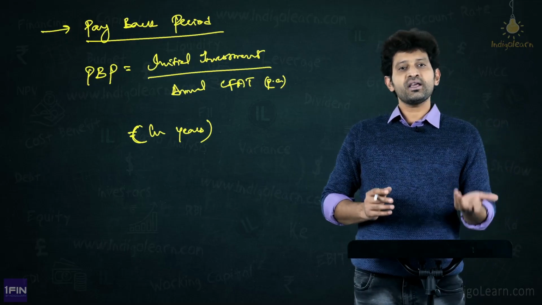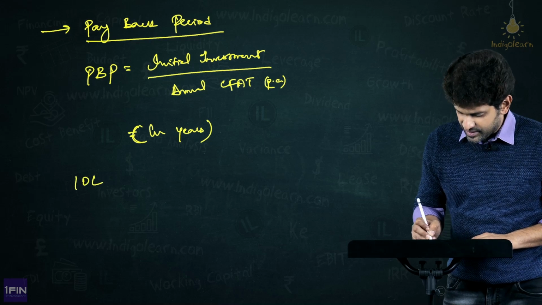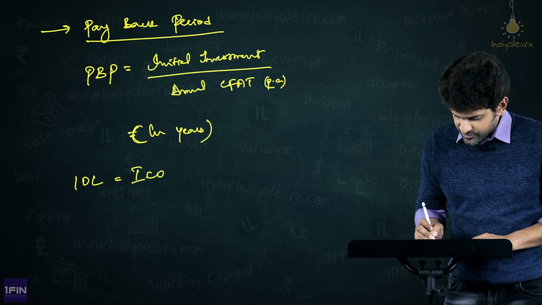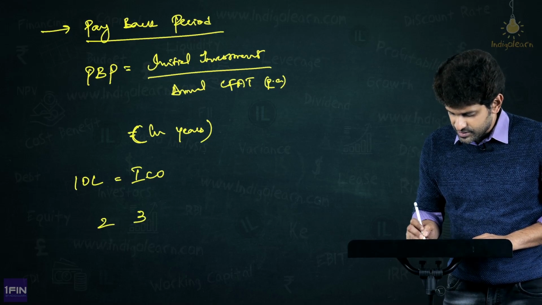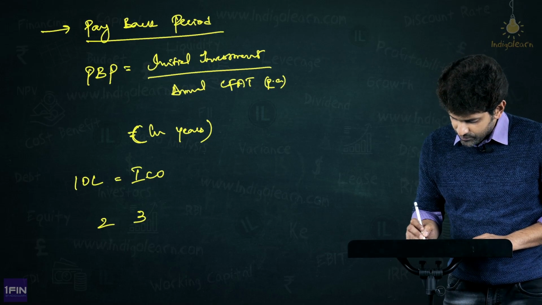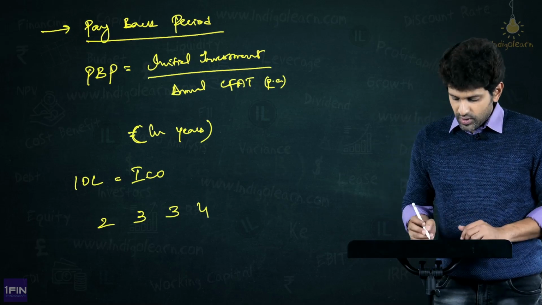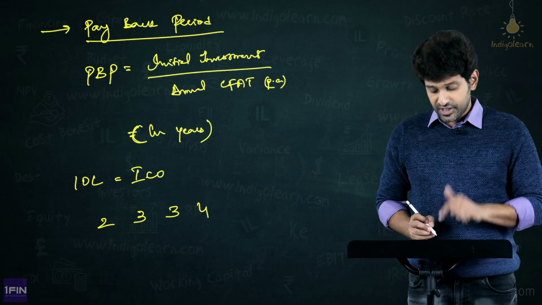What if the cash flows are uneven? Say, for example, in the same example, 10 lakhs is our initial investment or initial cash outflow. Say my CFATs are 2 lakhs, 3 lakhs, 3 lakhs and 4 lakhs. Now, within what period am I able to recover this initial investment of 10 lakhs?